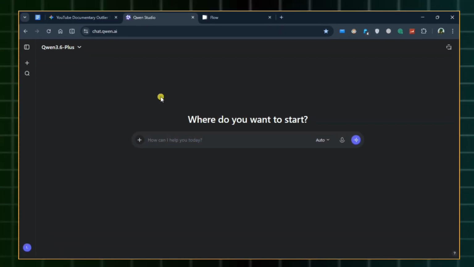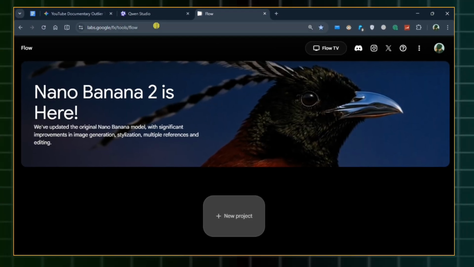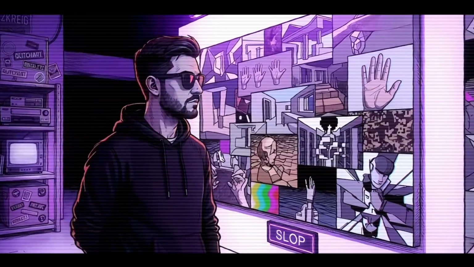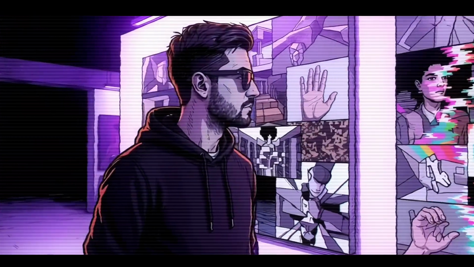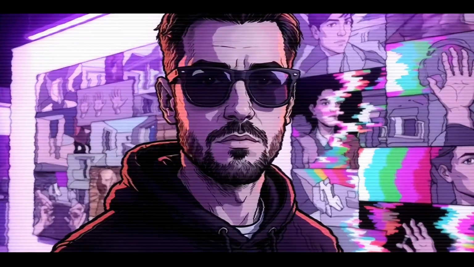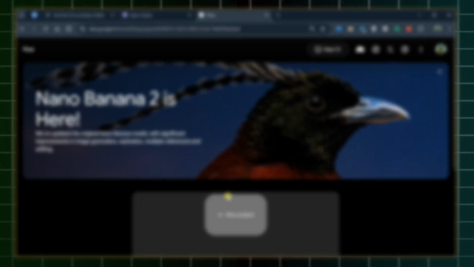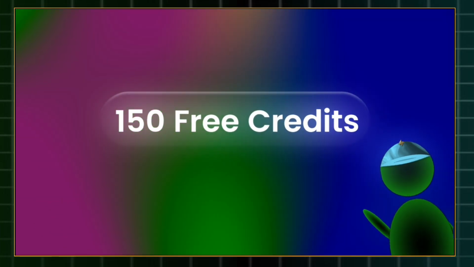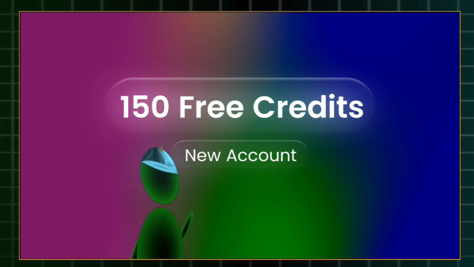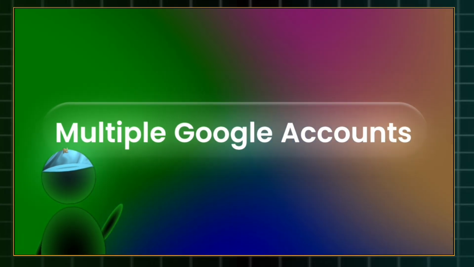Qwen Video Generator by Alibaba and Google's Flow AI. Links to both are in the description. And if you stick around through this section, I am going to reveal a bonus tool that gives you unlimited video generations for free. So let's start with Flow AI. When you create a new project, they give you 150 free credits up front on a new account, plus 50 more every single day. You can also use multiple Google accounts.